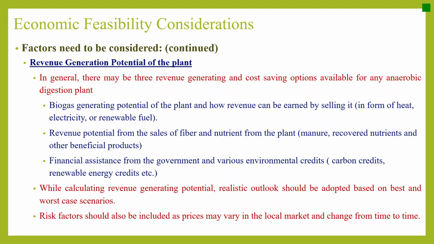And then revenue potential from the sales of fiber and nutrients from the plant, like manure, recovered nutrients, and other beneficial products. And lastly, financial assistance from the government and various environmental credits, like carbon credits, renewable energy credits, etc. While calculating revenue generating potential, a realistic outlook should be adopted based on best and worst case scenarios. Risk factors should also be included, as prices may vary in the local market and change from time to time.